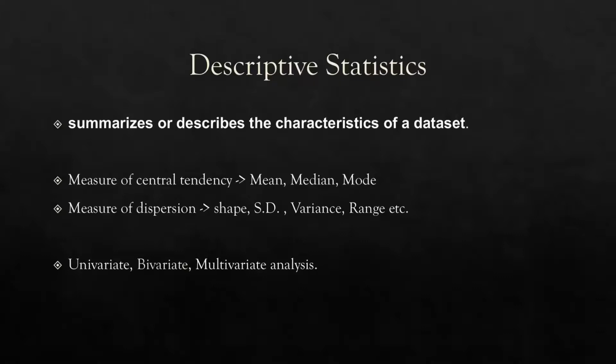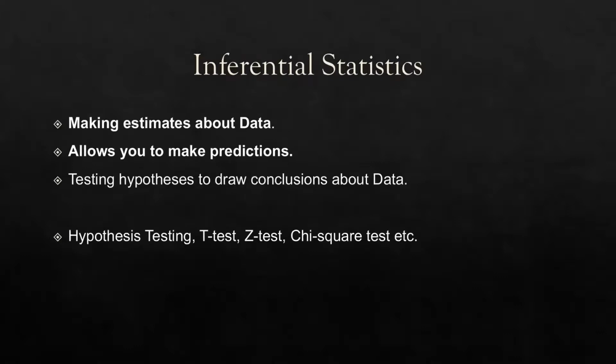Now, moving on to the second type, inferential statistics. What does inferential statistics mean? It means making estimates about data, or it allows you to make predictions. Now, what does it mean? For example, we are taking a data set. We have an employee data set. Now, from the employee data set, we are making a prediction or an estimate that the salary of an employee depends on the age of an employee.